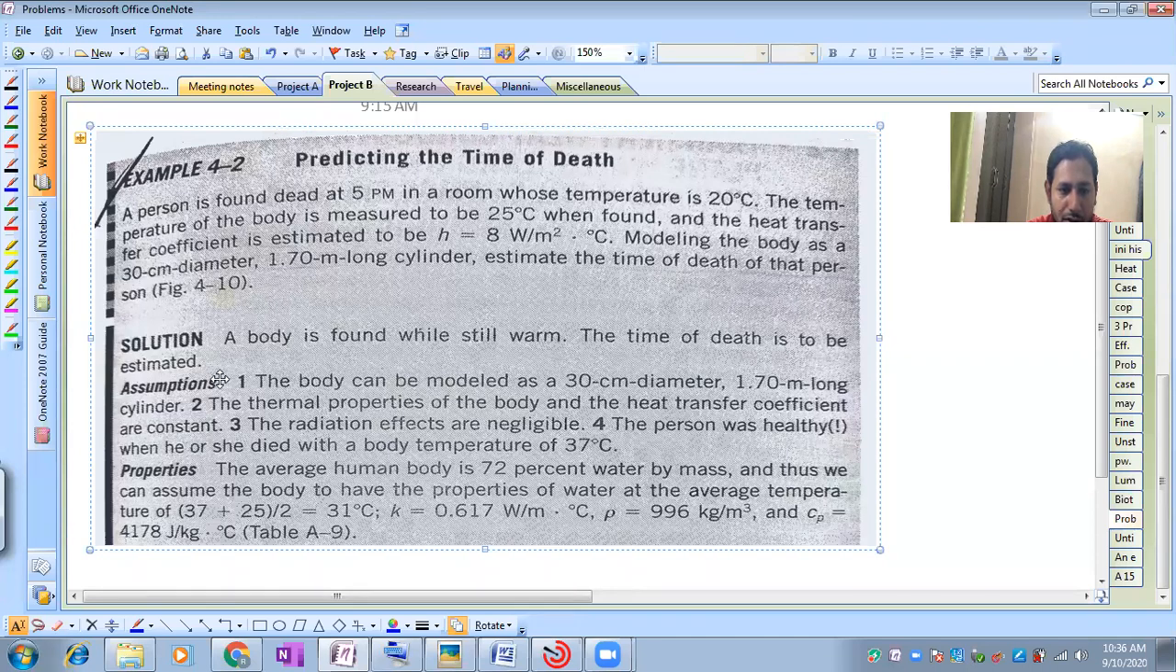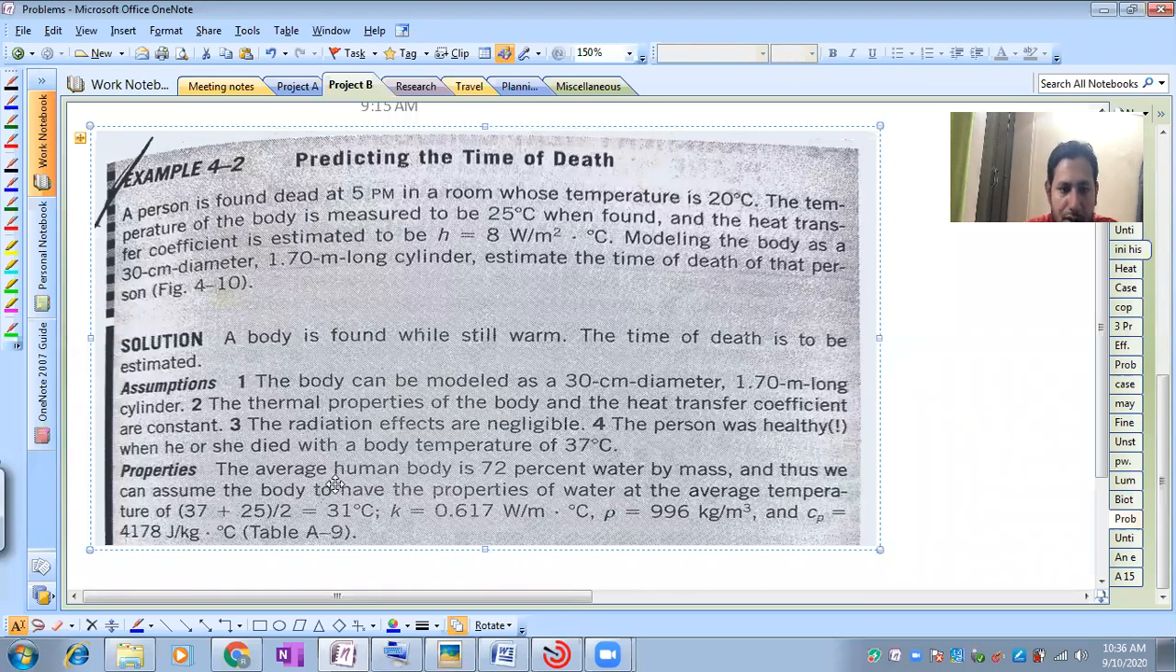Okay, so what is given here? A body is found while still warm, so it was warm when it is found. The time of death is to be estimated, that is, we have to calculate the time. So what are the assumptions we are making here? The body can be modeled as a 30 centimeter diameter and 1.7 meter long cylinder. The thermal properties of the body and the heat transfer coefficient are constant. The radiation effects are negligible. The person was healthy when he or she died with a body temperature of 37 degrees Celsius. That is the initial temperature of the body.